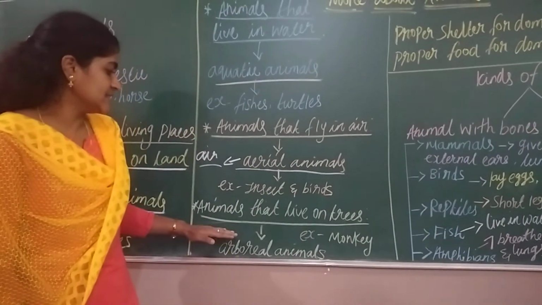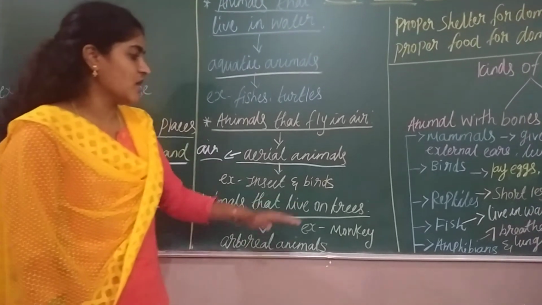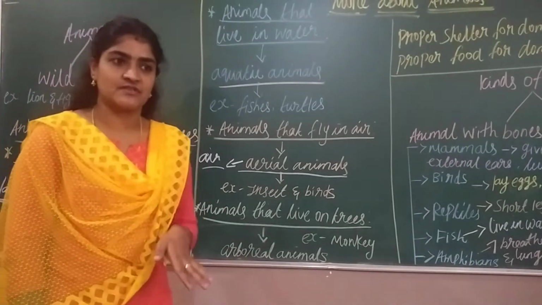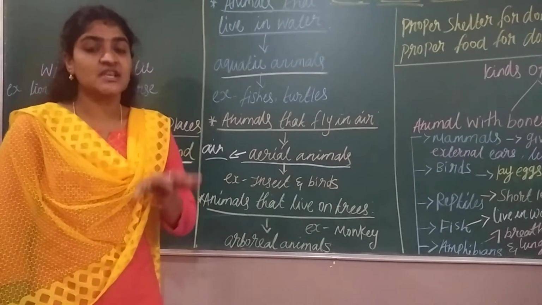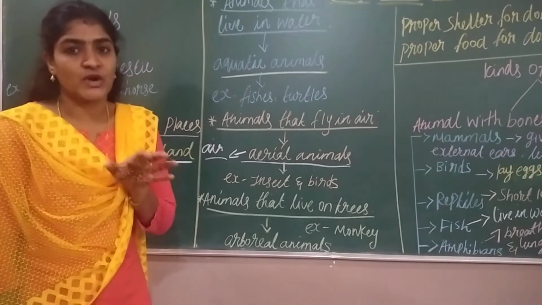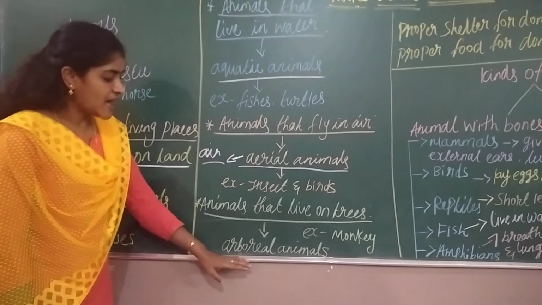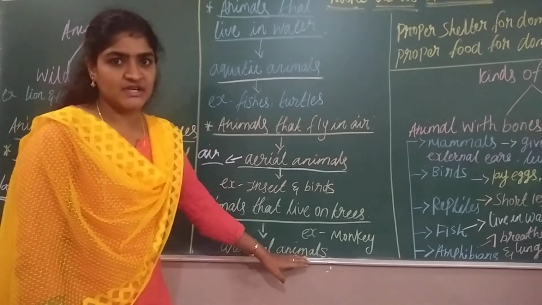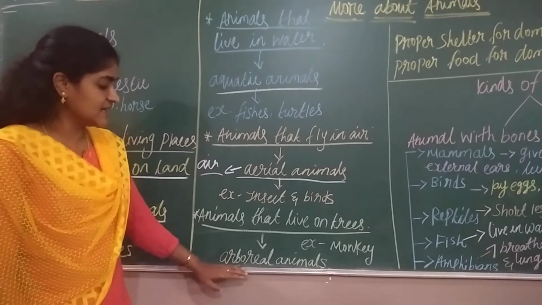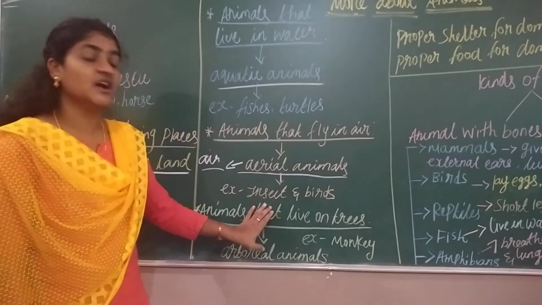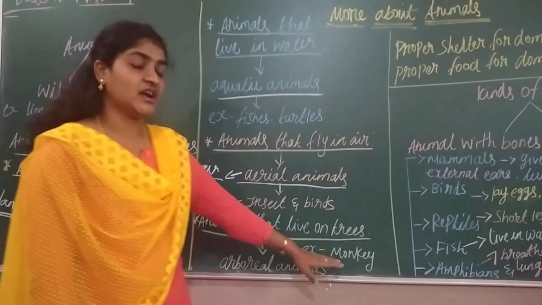And next one, animals that live on trees. A few animals, whether on normal land or in a forest, live only in trees. Those animals are called arboreal animals. These animals always live in trees. For example, you can take a monkey.